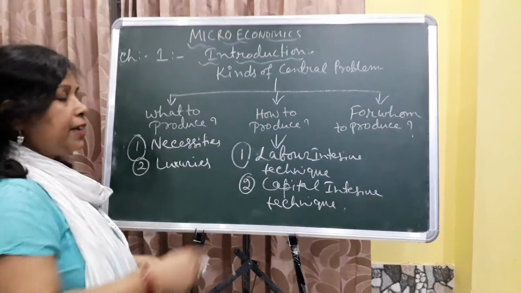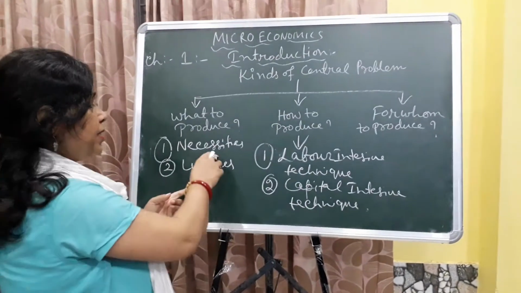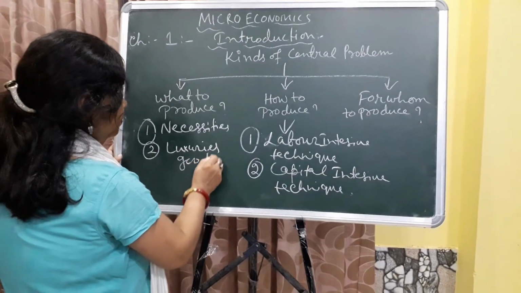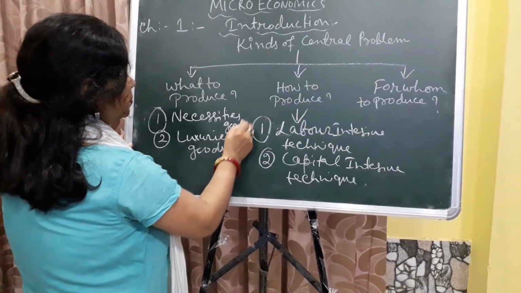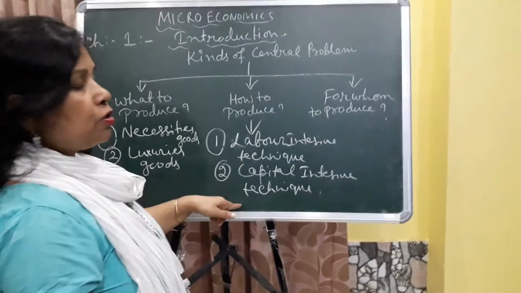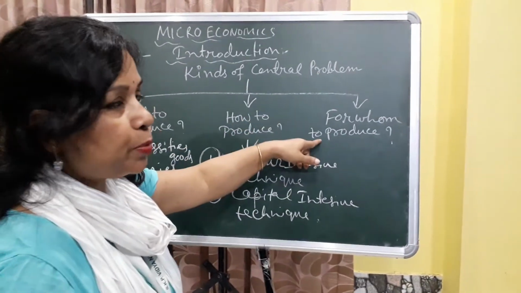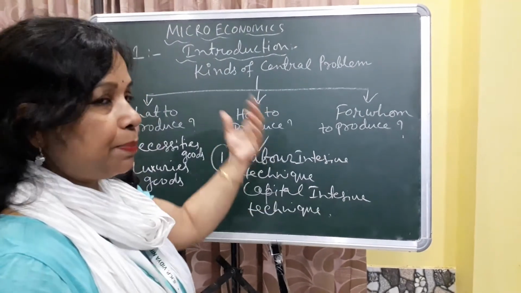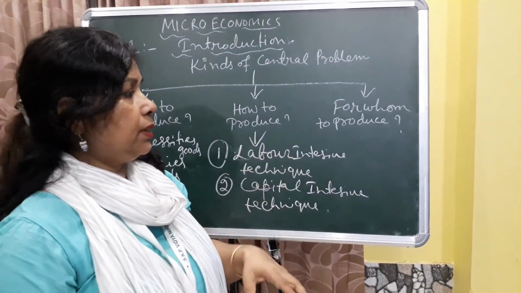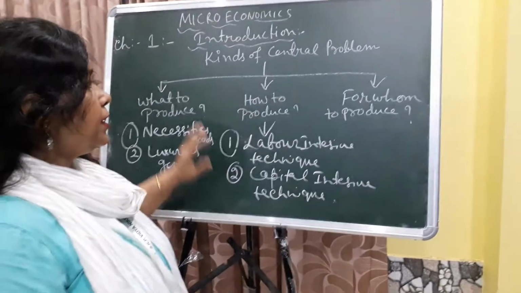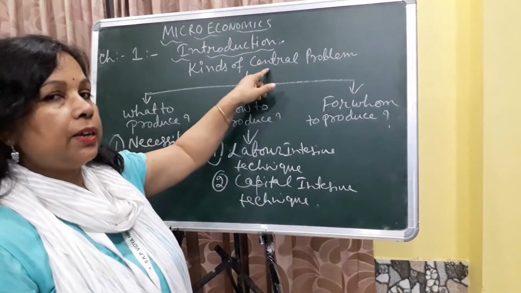So we have to decide which type of goods we have to produce, necessity goods or luxury goods. How to produce? Labor intensive, because we know that we have scarce resources. For whom to produce? Rich people or poor people. So we have to decide the distribution of national income. These portions are very important and included in kinds of central problem.